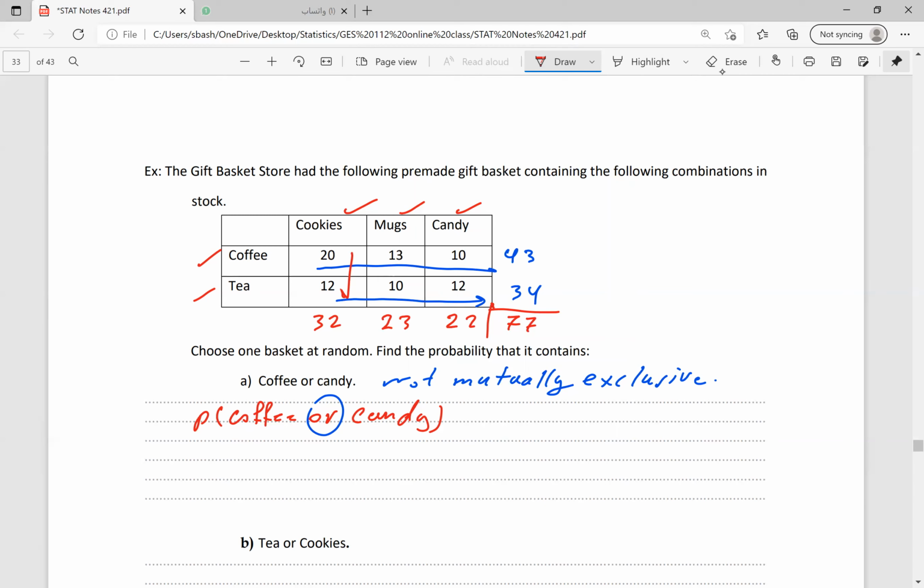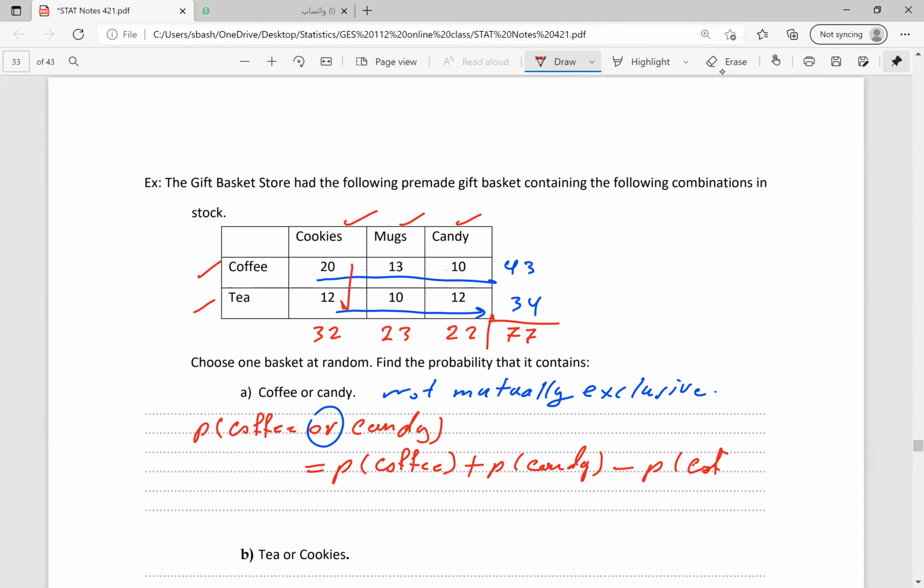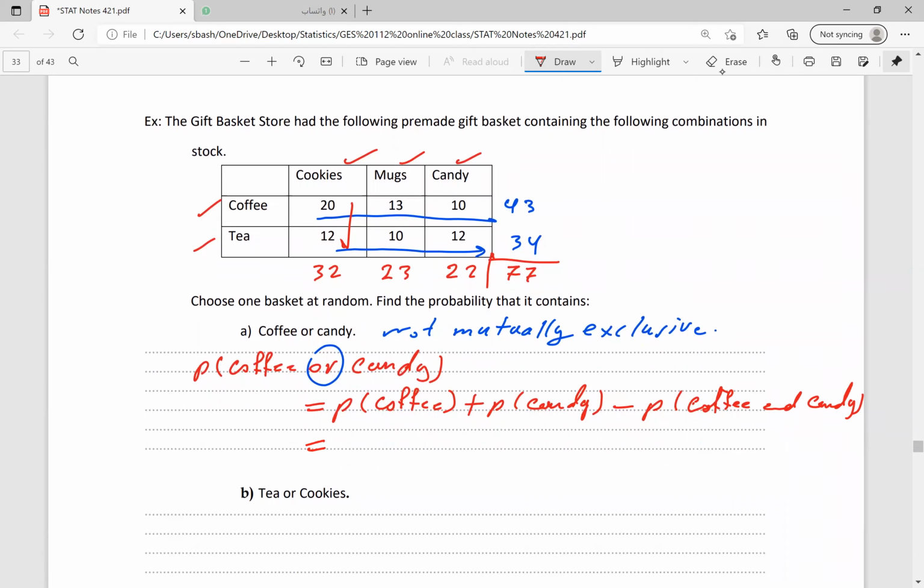Now I need to find the probability of getting coffee or candy. So this is equal to P of coffee plus P of candy minus P of coffee and candy, which is equal to, for the coffee we have 43.